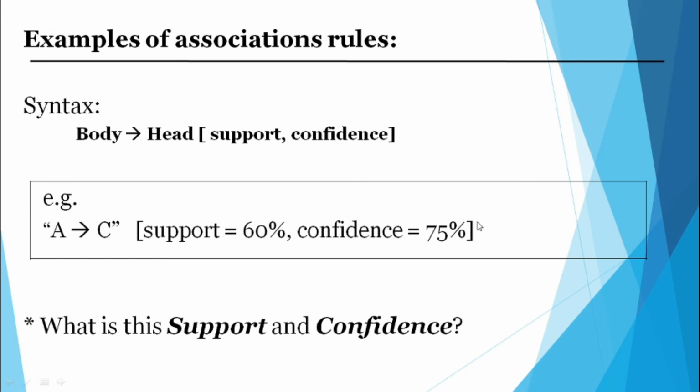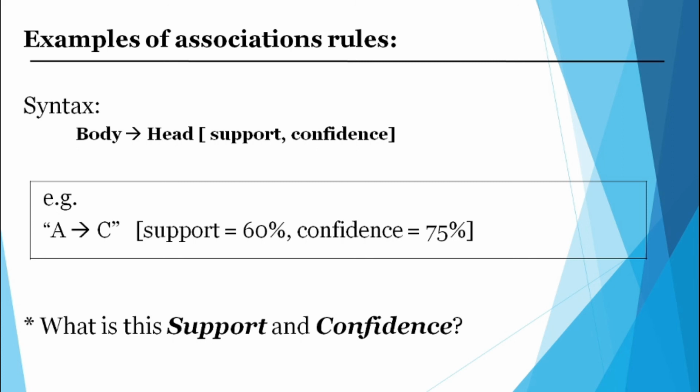Now, we call them the body and head, with the support and confidence. Now A is associated with C. Say A is apple and C is orange. How is A associated with C? With support 60% and confidence 75%, what is the meaning? If 100 customers are coming to your fruit shop, among that 100, 60 people are purchasing apple and orange together.